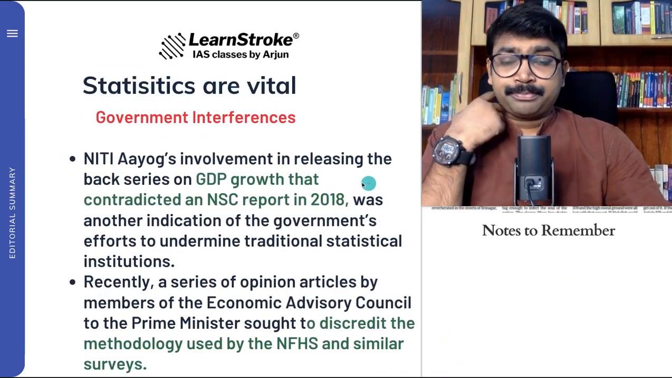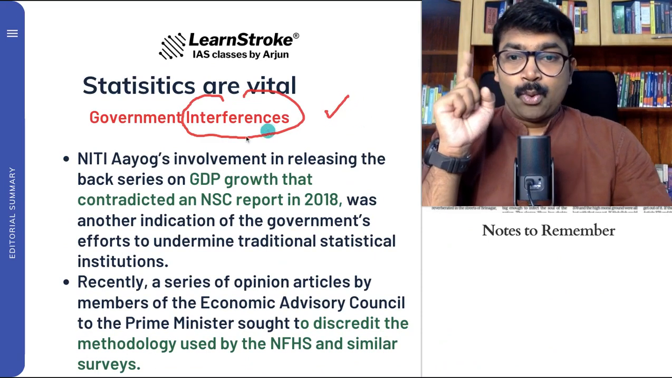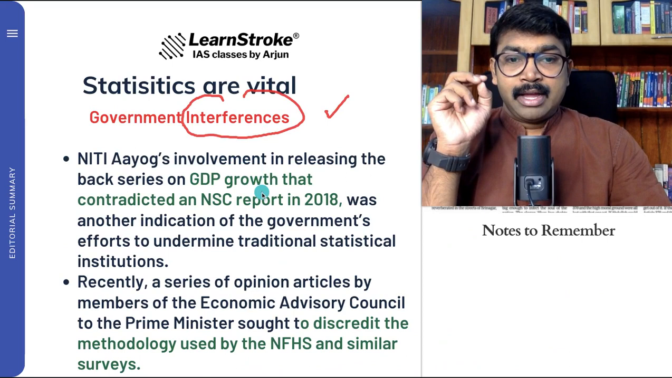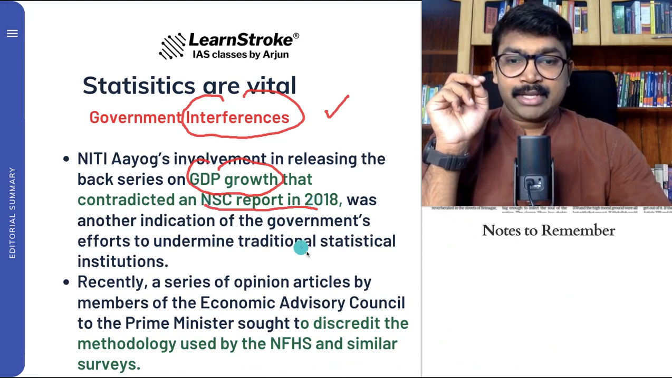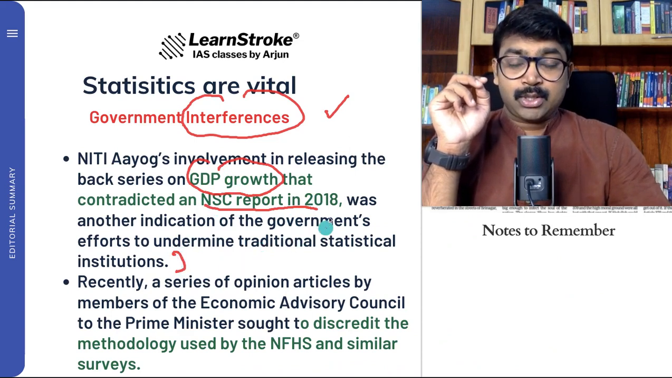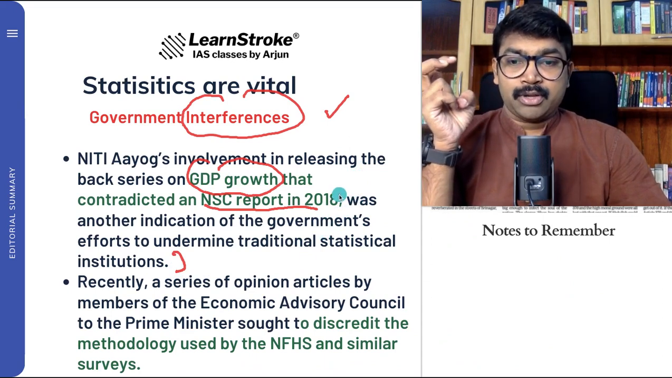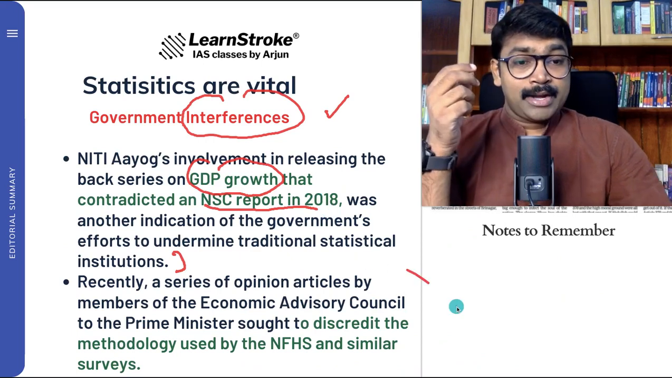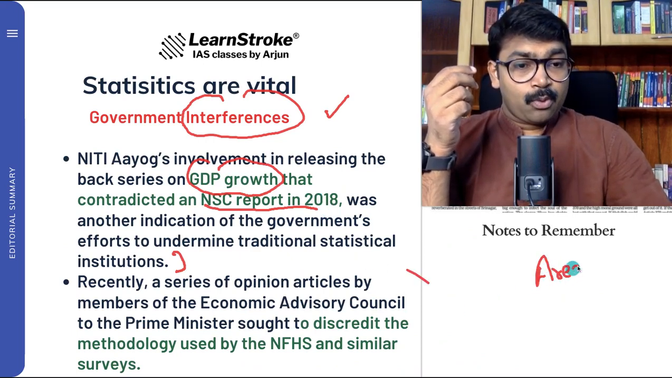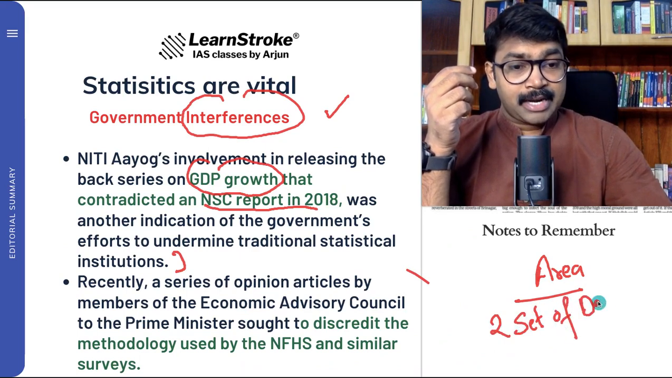And also, what are some of the government interferences? I've actually marked some of the government interferences. One is Niti Aayog's involvement in releasing the back series on GDP growth. So the GDP growth was actually contradicted because the NSE report in 2019 was another indication of the government's effort to undermine the traditional statistical institution. So the Niti Aayog's influence is also one important thing, and it contradicted the NSE report in 2018. So again, one area, two sets of data. That is something that has been discussed here.